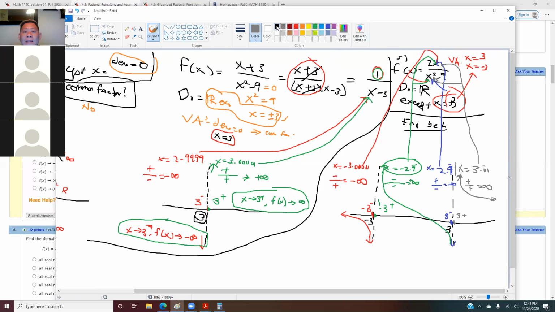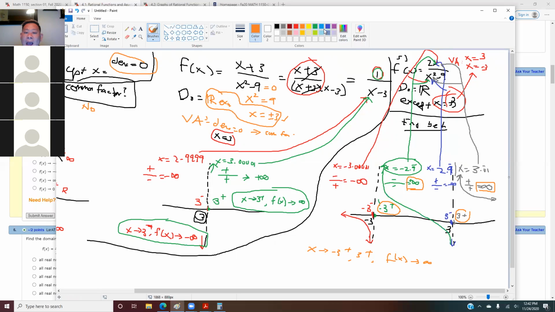So how do we write this end behavior now once you've got all these plus and minus? You just link up the plus ones. The plus one is this, which one goes to positive? This one goes to positive, right? And this one also goes to positive. So this will be going to positive infinity. So when x approaches -3 plus and 3 plus, f of x will approach infinity.